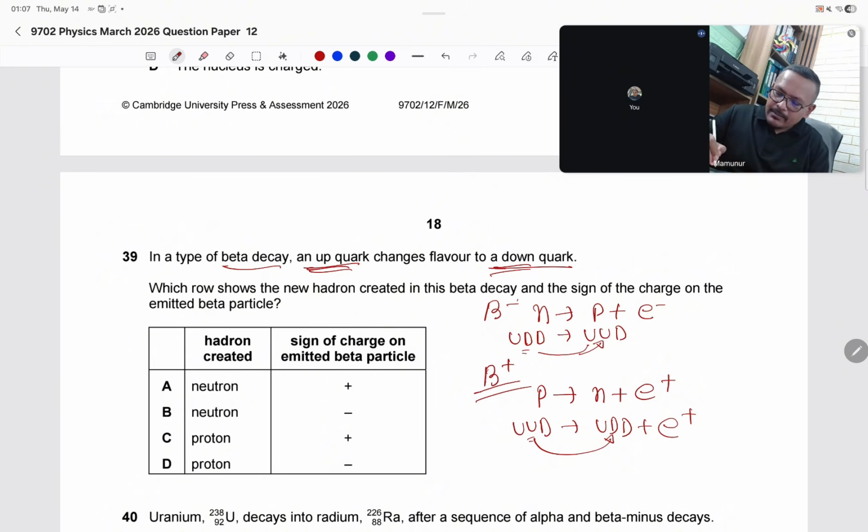So this is beta plus. Which row shows the new hadron created? See here, a neutron is created, and the sign of charge of the emitted beta particle is definitely plus. So the answer is A.